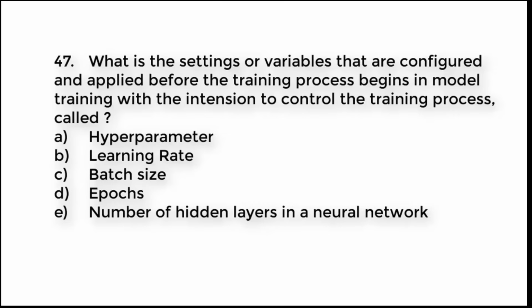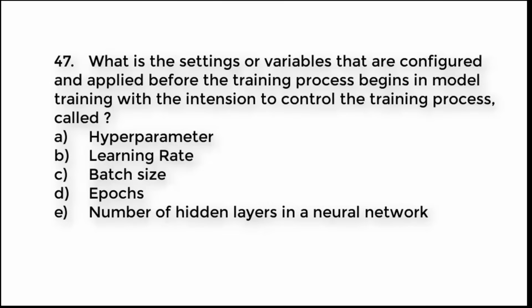Question number 47. What is the settings or variables called that are configured and applied before the training process begins in model training with the intention to control the training process? A. Hyperparameter. B. Learning rate. C. Batch size. D. Epochs. E. Number of hidden layers in a neural network.